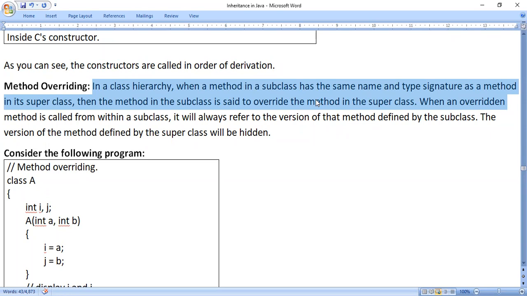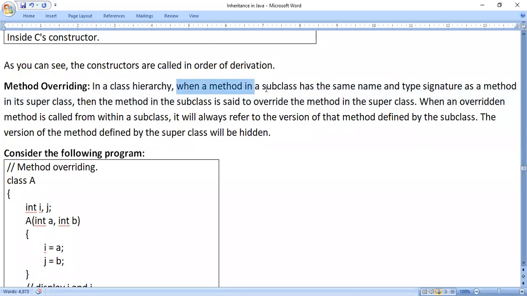Here, we have to consider a superclass and a subclass. In the superclass, consider one method. In the subclass also, you have to use the same method. That means the method name and type signature should be the same. In that case, what happens?